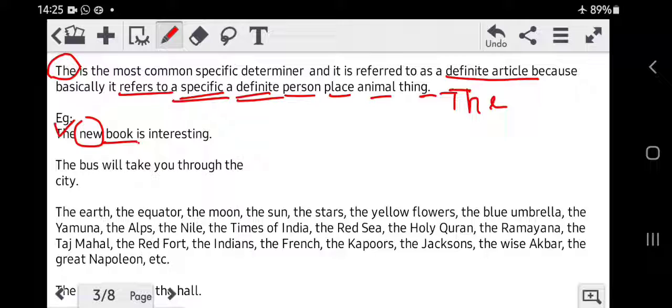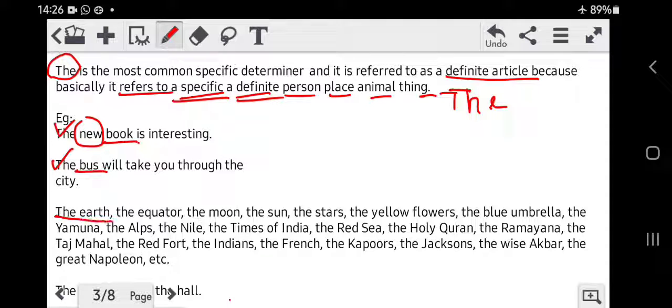See the next one. The bus will take you through the city. Now here again they are talking about a specific bus which will take you through the city. They are not talking about any bus in general. They are talking about a specific bus. Therefore the article the has been used. Now look at a few examples over here.